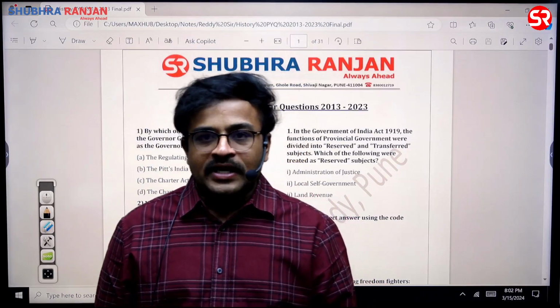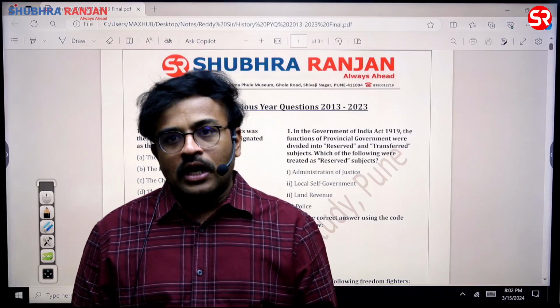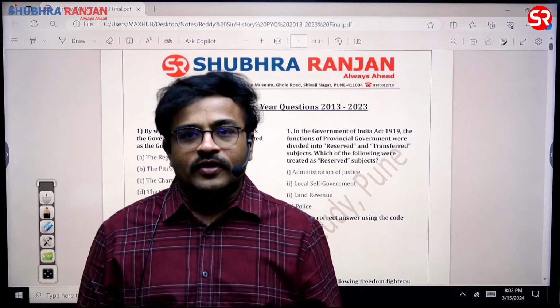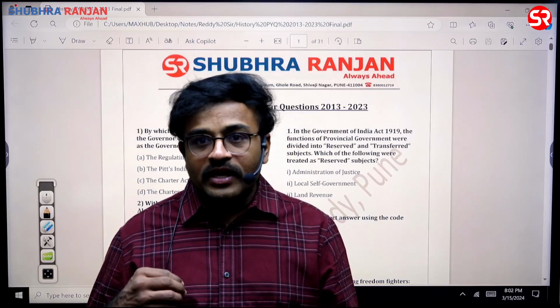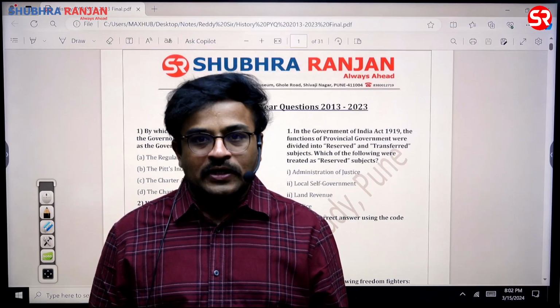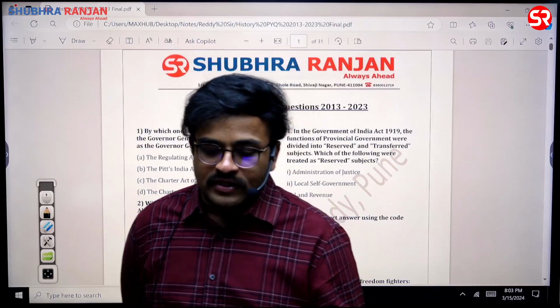His hand is there in education, and his hand is there with respect to the Indian Penal Code. He is the first law member of India, and he is the chairman of the first Law Commission of India. So Thomas Macaulay is in fact a very, very important personality this year, sir. Special focus on Thomas Macaulay you have to give this year.